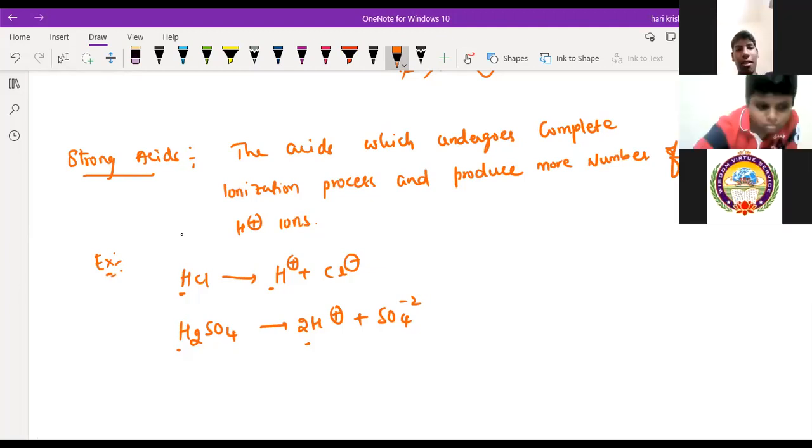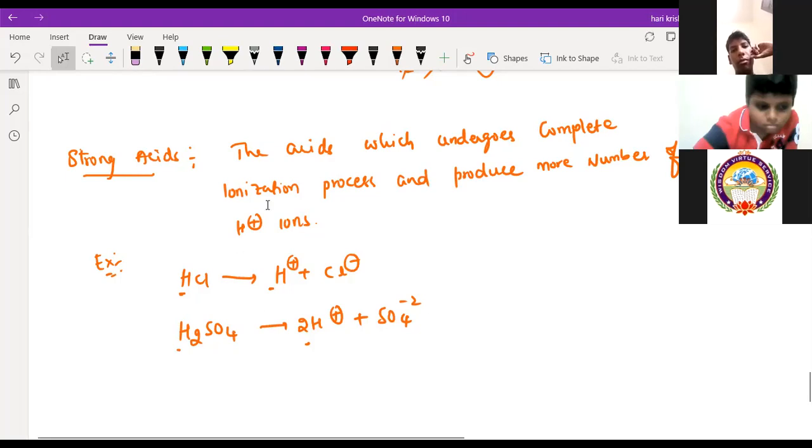Okay, sir. So these are the strong acids. Sir, acids are flammable? Actually, they burn our skin. They are corrosive in nature. Yes, if they fall on the tables or on the hand also, they will start burning. They will react immediately. Sir, you can say this is the definition of strong acid.